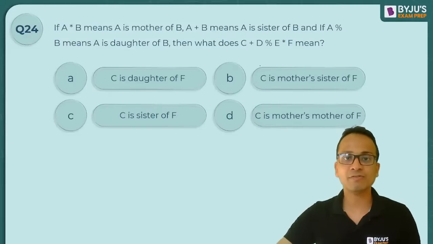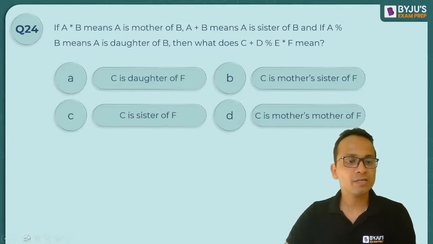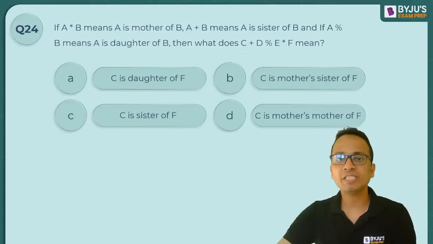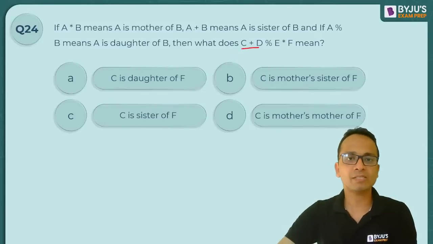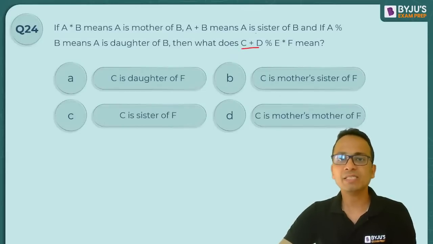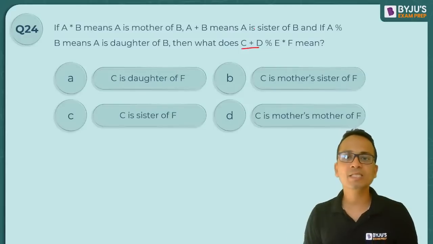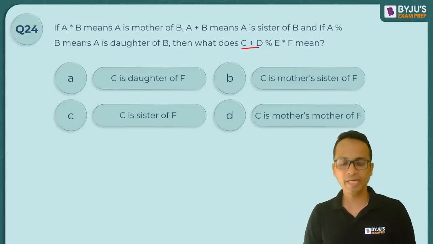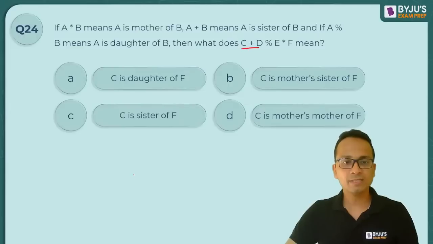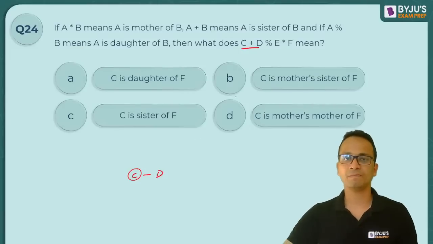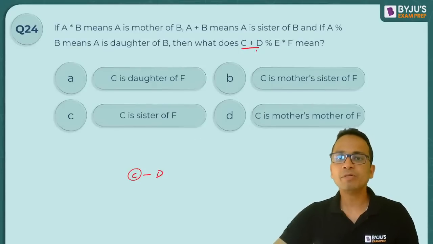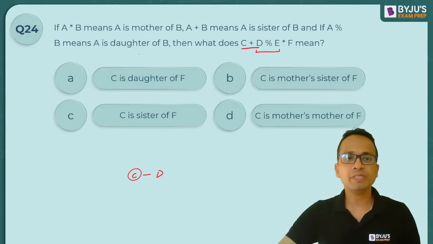So find the answer for this. So let's decode each and every statement one by one. C plus D. So C plus D means C is the sister of D. Okay. So C is the sister of D. D का gender फिलहाल नहीं पता. Next, D percentage E. Percentage means daughter.